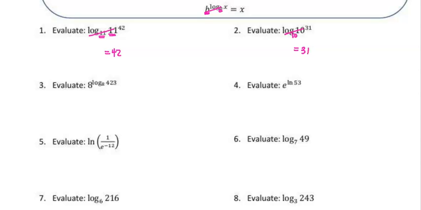Let's go to the next one. 8 raised to the power of log base 8 of 423. The base of our exponent matches the base of our log, they cancel, so it's 423. Let's go to number 4. We have e raised to the natural log of 53. Remember, a natural log has a base of e, so these e's would cancel out, and we're just left with 53.